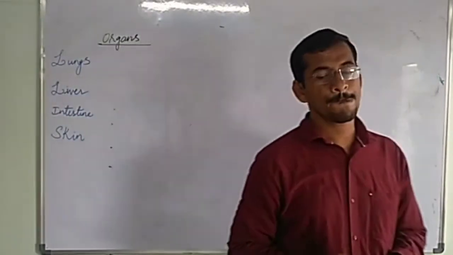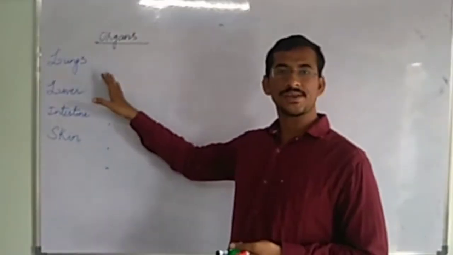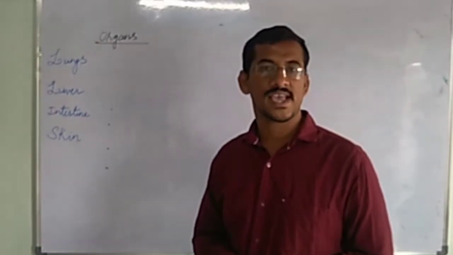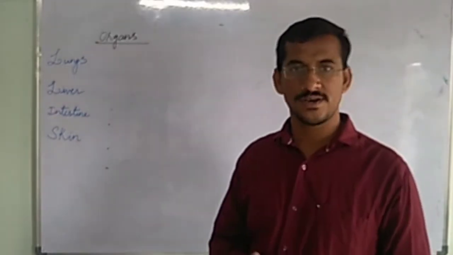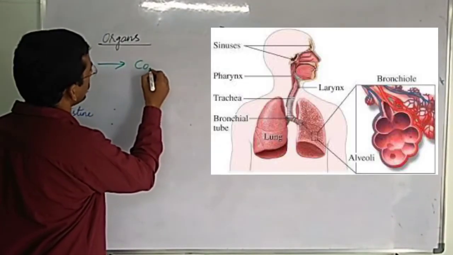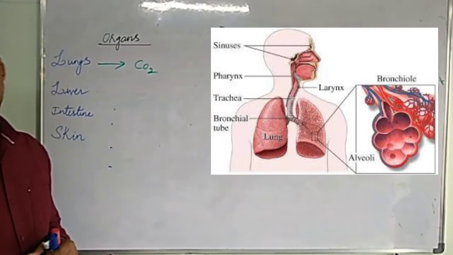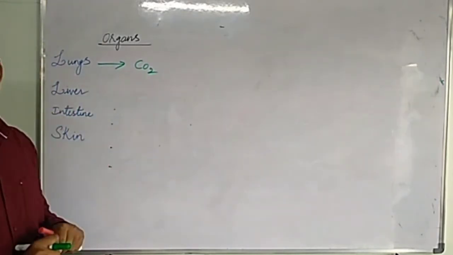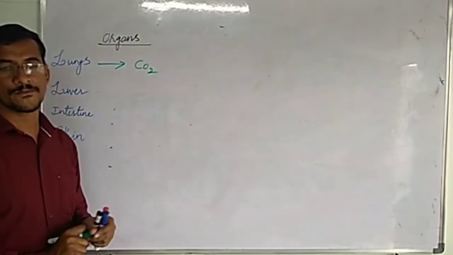We know that lungs will remove carbon dioxide from our body. In the second chapter, respiration, you have learnt about this. So lungs remove carbon dioxide. That is the waste which is present in our body. Got it? Now what is the function of the liver?